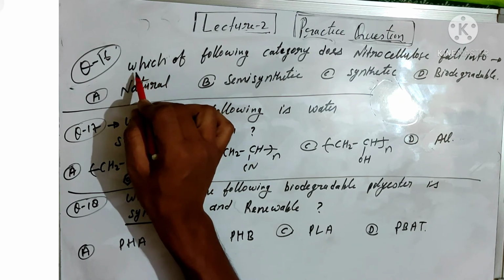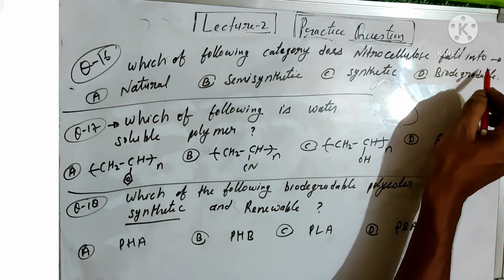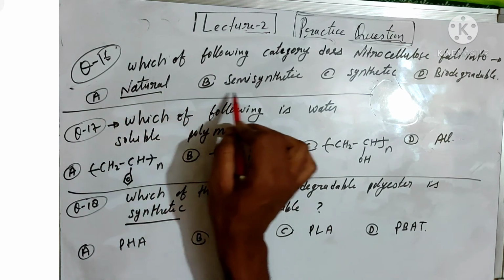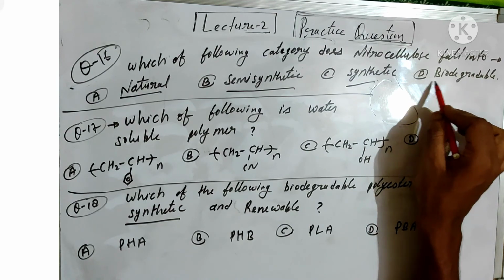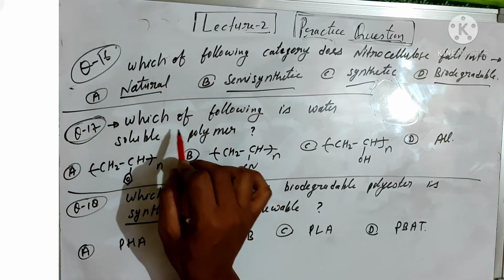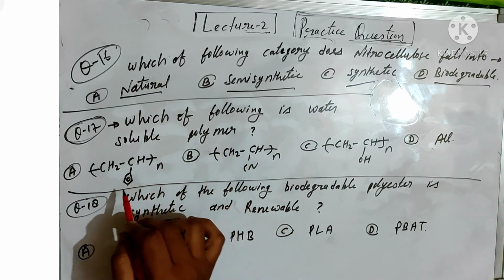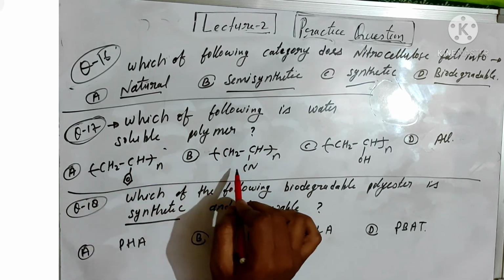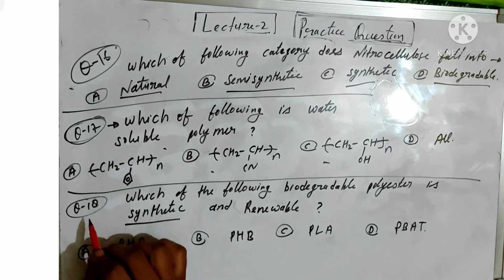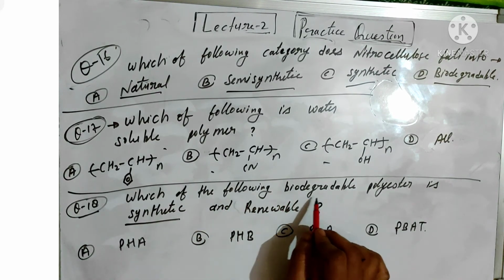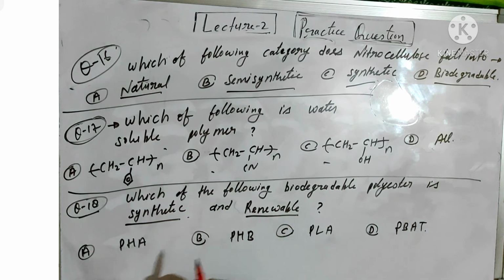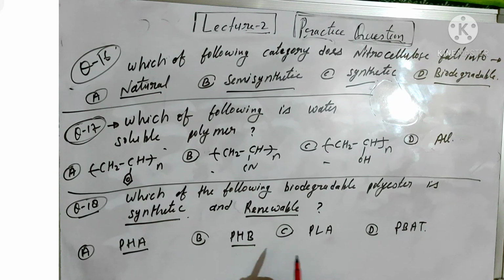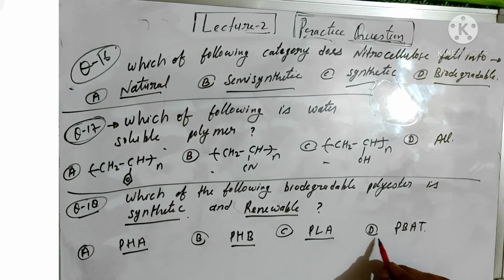Question number 16. Which of the following categories does nitrocellulose fall into? Option A is natural polymer, B is semi-synthetic polymer, C is synthetic polymer, and D is biodegradable polymer. 17. Which of the following is a water-soluble polymer? First is given this structure, then B, C and D. And question number 18. Which of the following biodegradable polyesters is synthetic and renewable? First is PHA, second is PHB, third is PLA, and fourth is PBAT.